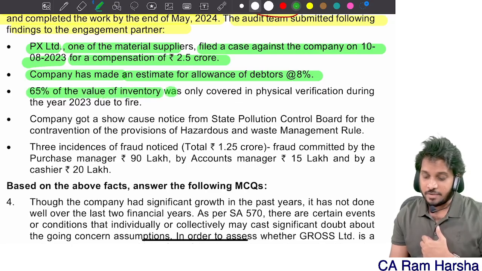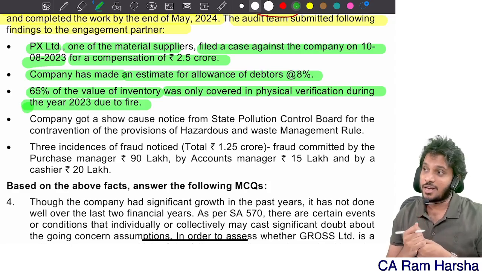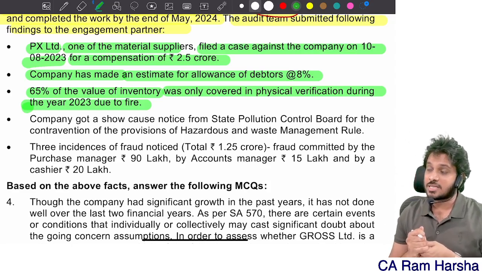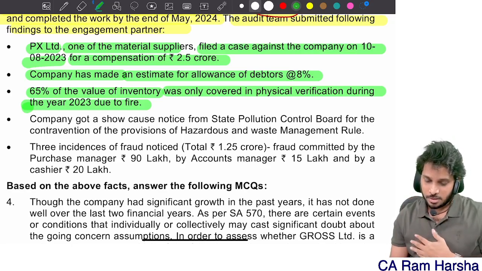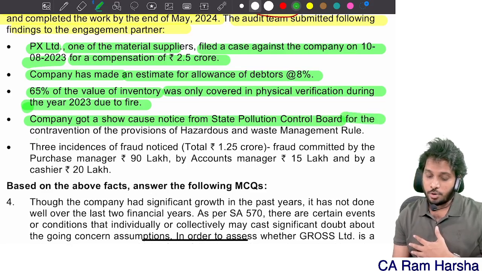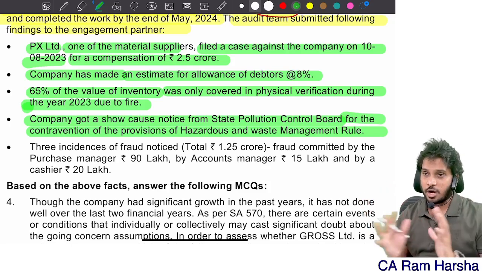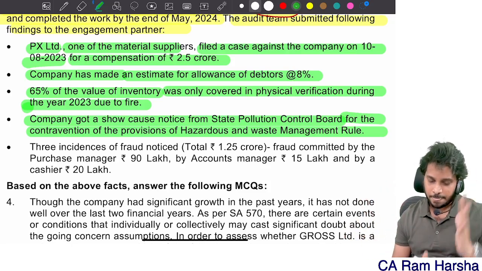65% of the value of inventory was only covered in physical verification due to fire. As per CARO, you must do 100% of the inventory physical verification once in a year. The company got a show cause notice from the State Pollution Control Board for the contravention of some particular environmental rule. They received a show cause notice.